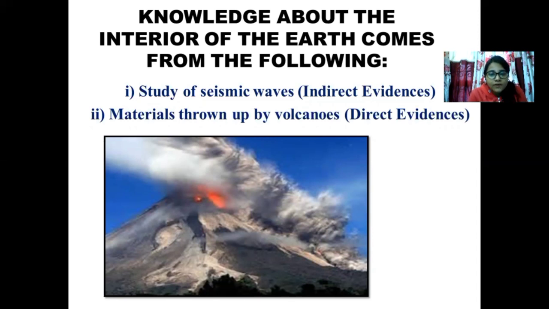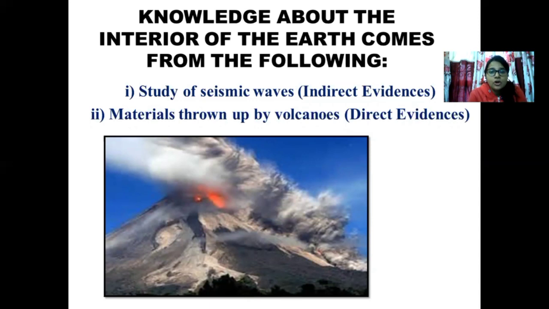Okay, so over here you can see one image I have given. In this image you can see certain molten materials coming out. This molten material which is coming out is what we call lava, not magma. That is the basic difference between magma and lava. The molten material which is inside the interior of the earth is called magma. When it comes out, it is called lava. So here you can see from this diagram that the lava is coming out.